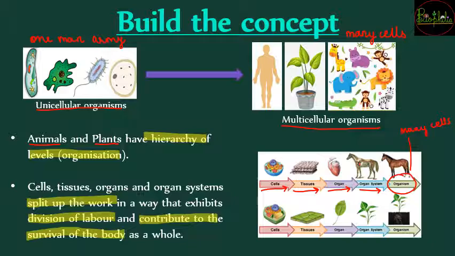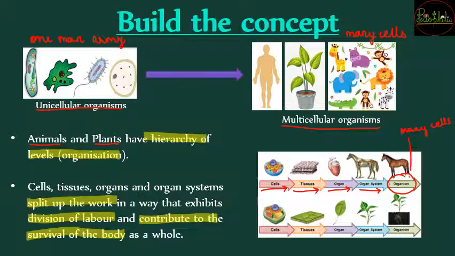So similarly, that was a funny way to help you understand why the unicellular organisms were not the only ones present on earth. From unicellular to multicellular, the journey has also been made on the earth. So what was the need that not only unicellular organisms were left, why was there a need for multicellular organisms to come? So that was the build-up of the concept for this chapter.